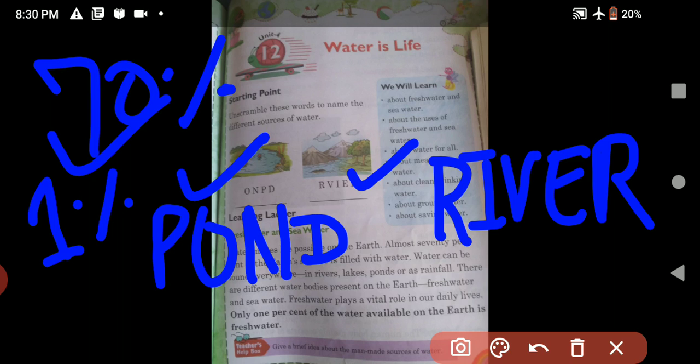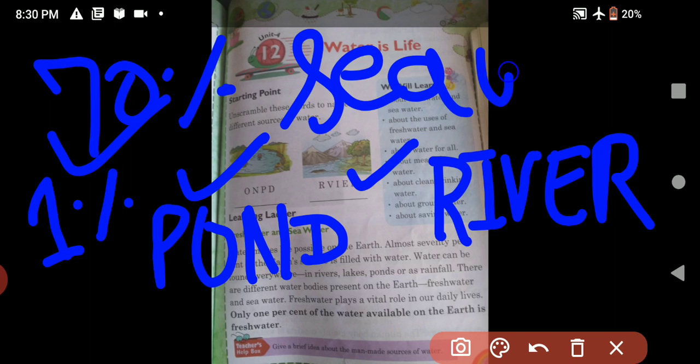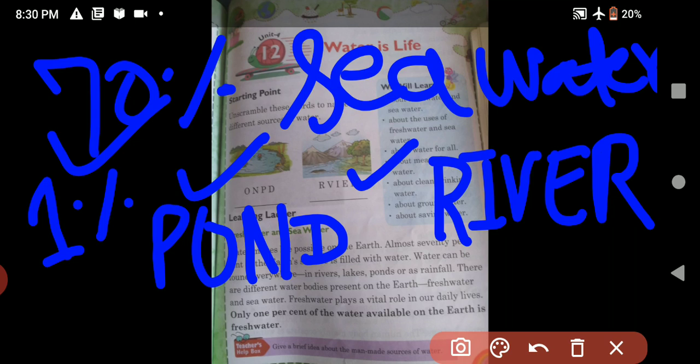The rest of the water is sea water, and we can't drink sea water. There are two types of water, fresh water and sea water.